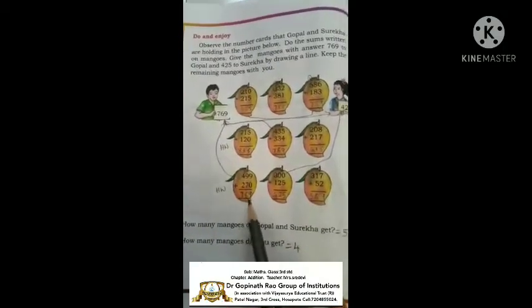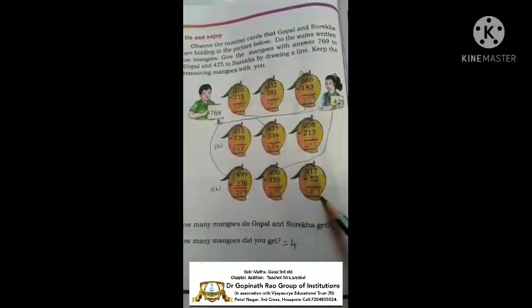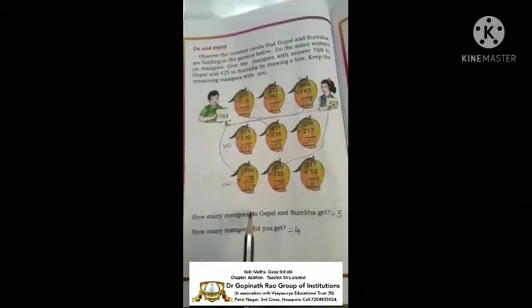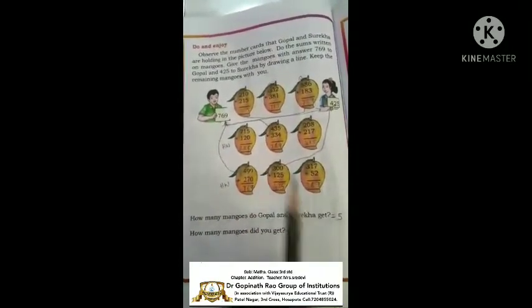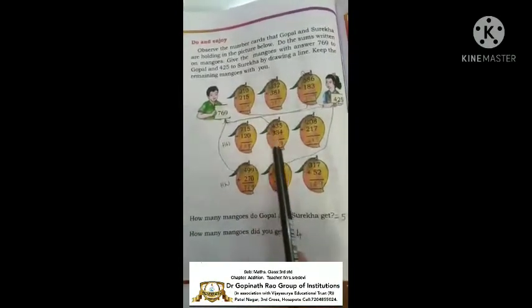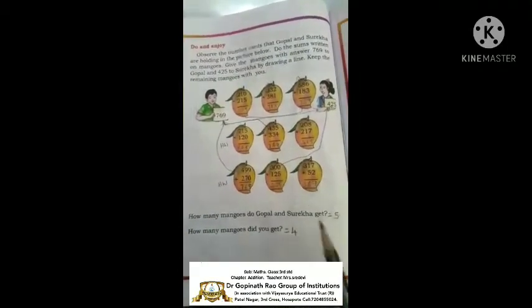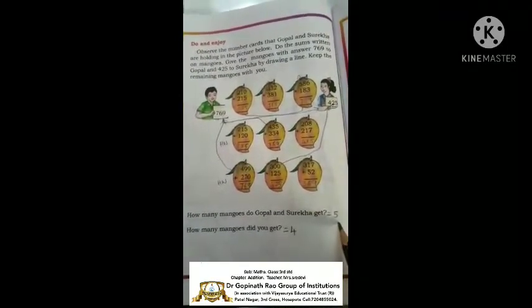This one I already solved, children. Okay, 425, it is for Sureka. 369, it's for me. Okay, how many mangoes do Gopal and Sureka get? See, Gopal and Sureka together they get 1, 2, 3 and this 4, this 5. So Sureka and Gopal get 5 mangoes.